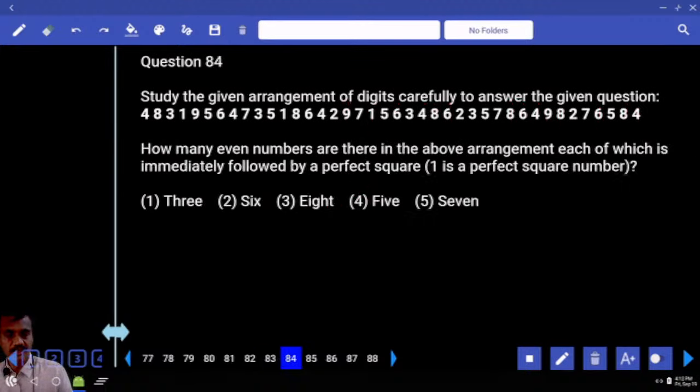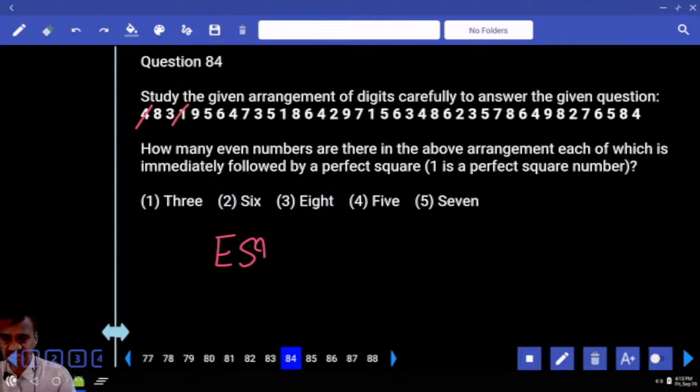Then 84. Now in this 84, how many even numbers are there, each of which is immediately followed by a square? Even number followed by a square number. Now even number followed by a square. Then tell me how many are there? Even followed by a square. First we need to find out the square. 4 is a square, it is not followed. Even number followed by a square. Then next one 9. Now 1 is not. Number 1, 1 is a square. Even number, even number followed by what? A square.